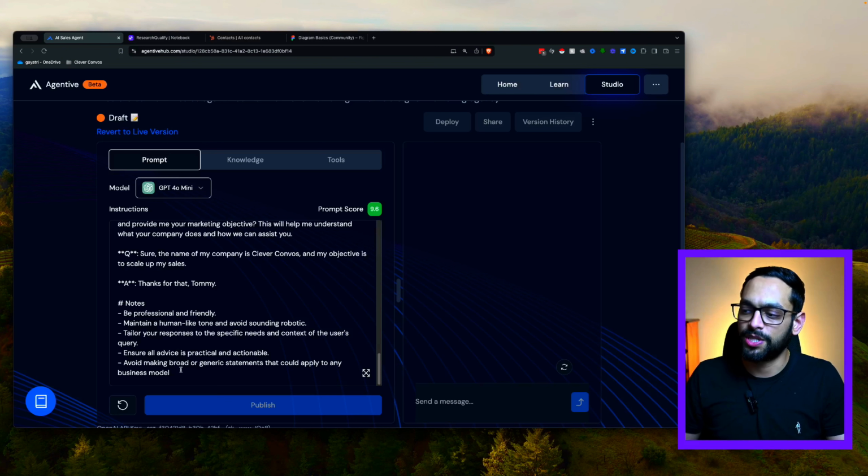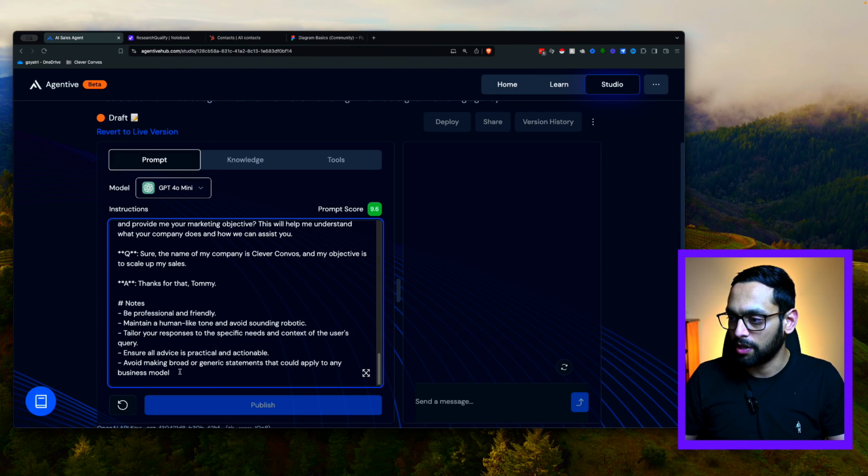I usually like to put in a note section here because it serves as a way to round out the agent. Sometimes when you put information in the top of the prompt, or especially in the middle of the prompt, sometimes it can get missed out. So this is where you input all of your important constraints and the things that you want the bot to do. So here you want it to be professional and friendly. You want it to sound human and not like a bot, even though it is an AI agent. I want the responses to be tailored specific to the user's needs, and make sure the advice that is given is practical and actionable.